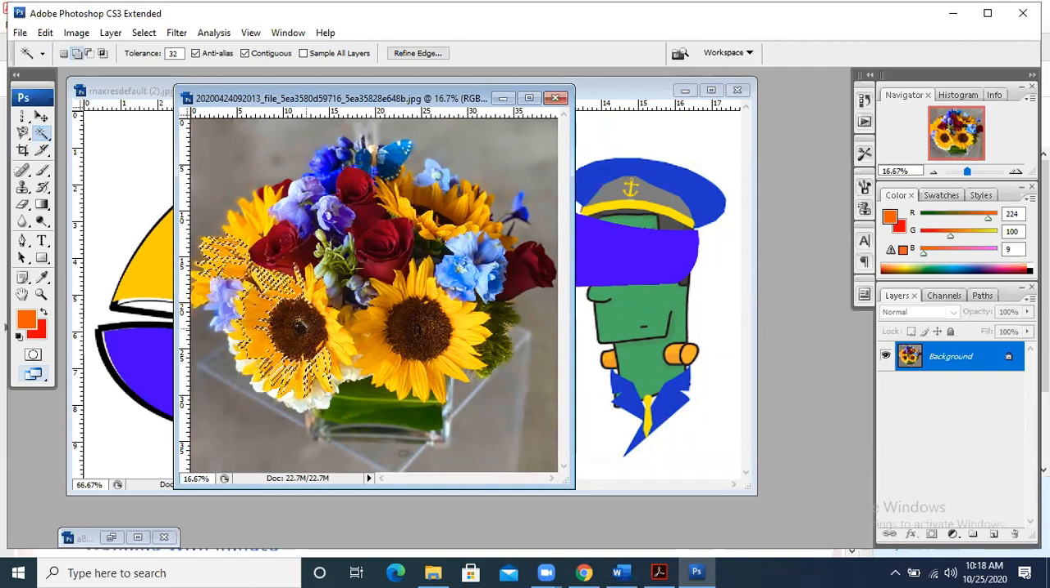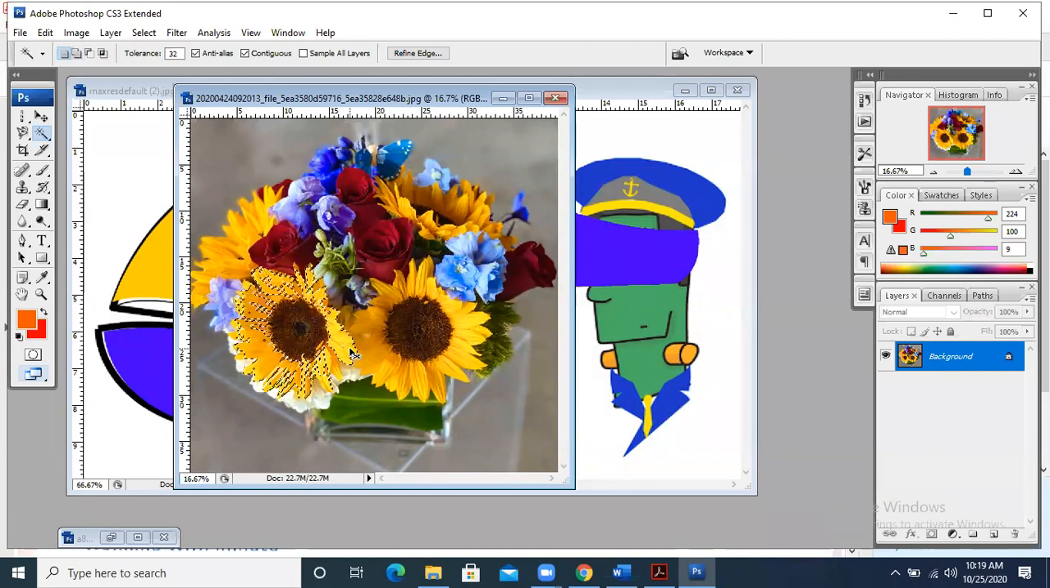If you want to increase your selection, press Shift and then increase. Let me show you one example. I selected here; some petals are selected, some are not selected. Press Shift, then select which are not selected. Now almost all the petals of the sunflower have been